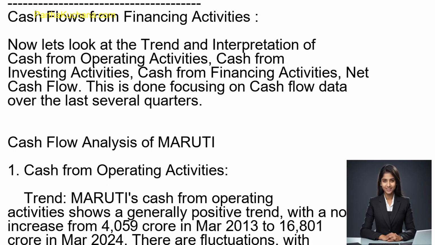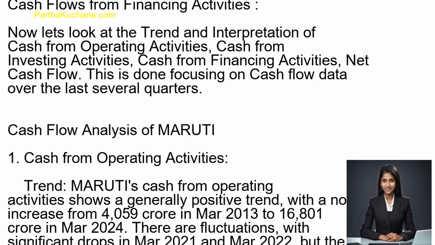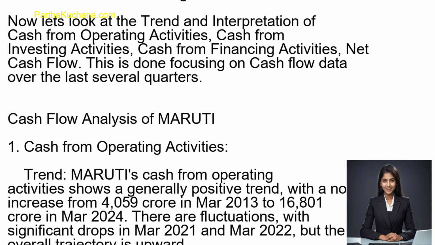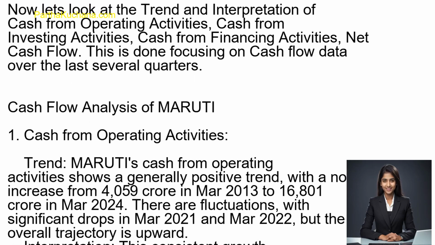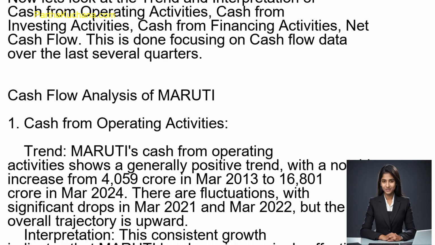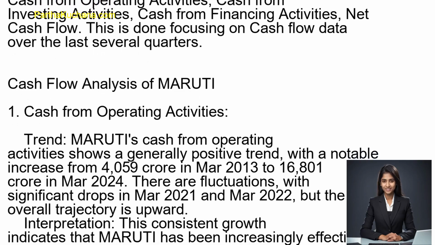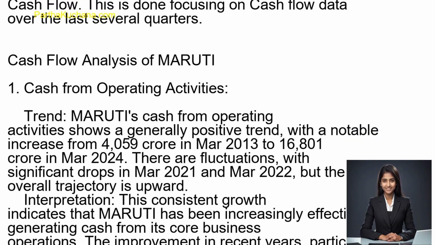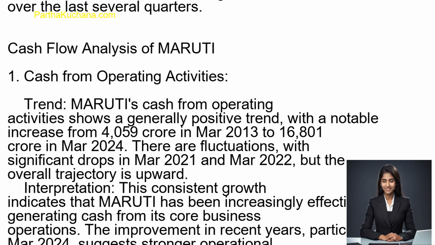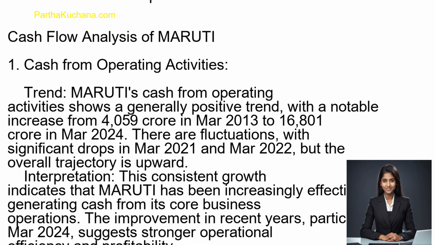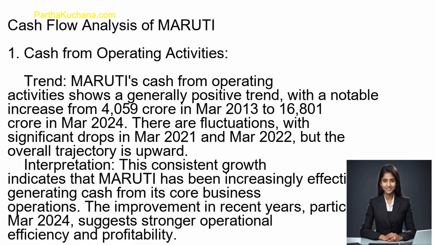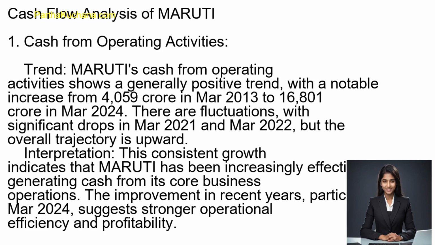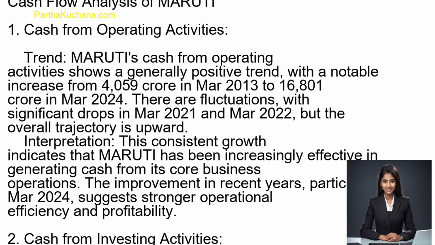1. Cash from operating activities. Trend. Maruti's cash from operating activities shows a generally positive trend, with a notable increase from 4,059 crore rupees in March 2013 to 16,801 crore rupees in March 2024. There are fluctuations, with significant drops in March 2021 and March 2022, but the overall trajectory is upward.